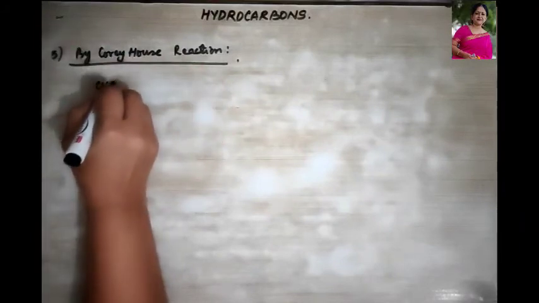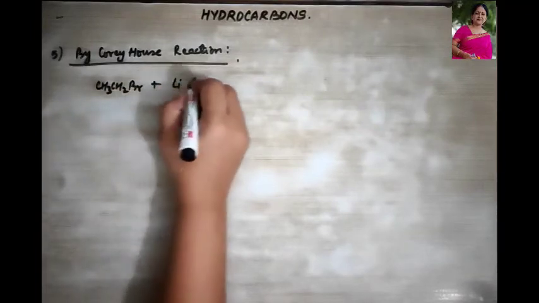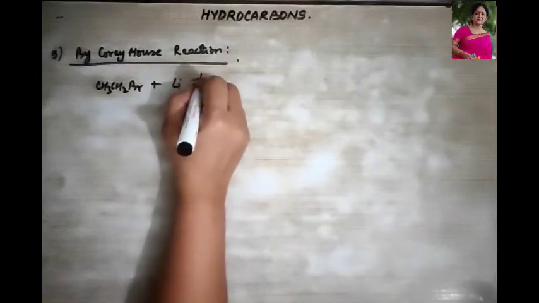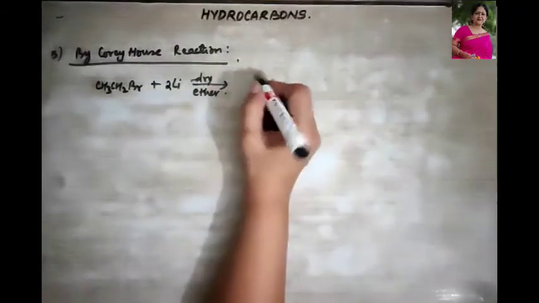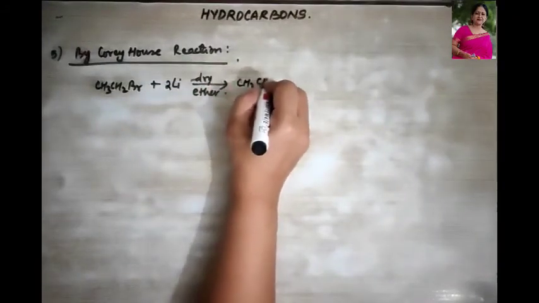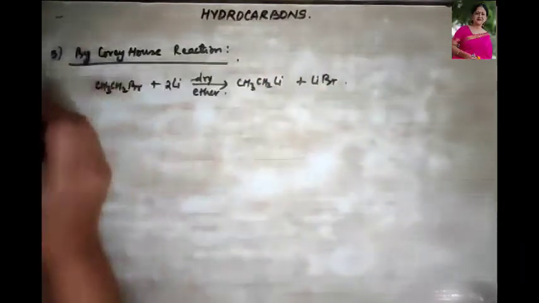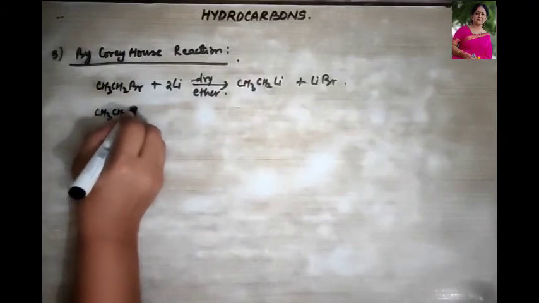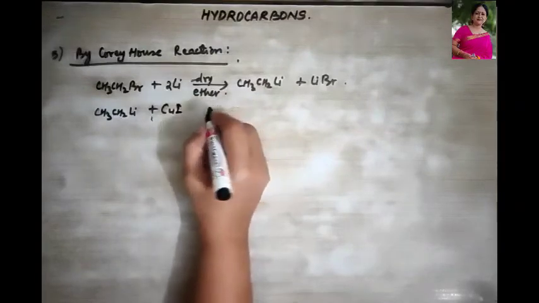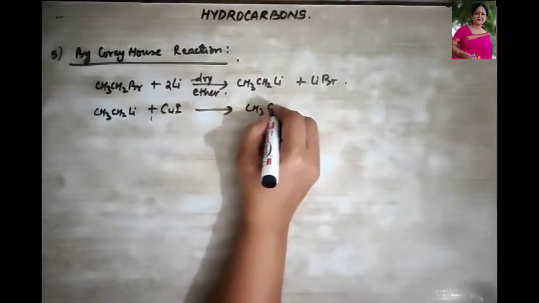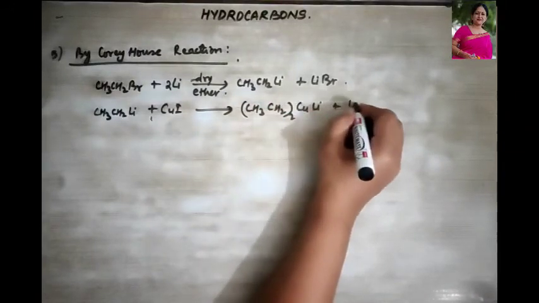So CH3CH2Br, it is treated with lithium, right, in the presence of dry ether to form CH3CH2Li plus LiBr is formed over here. CH3CH2Li plus CuI, copper iodide, and gives you (CH3CH2)2CuLi plus LiI.